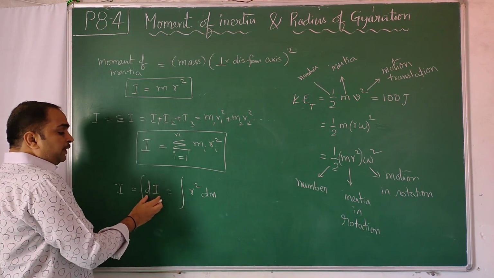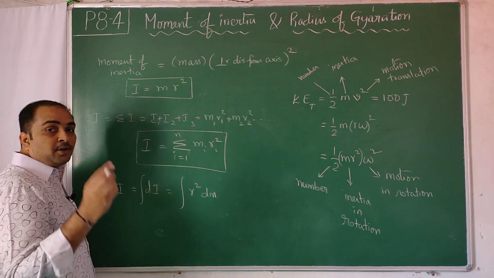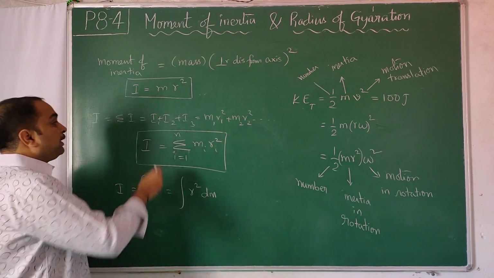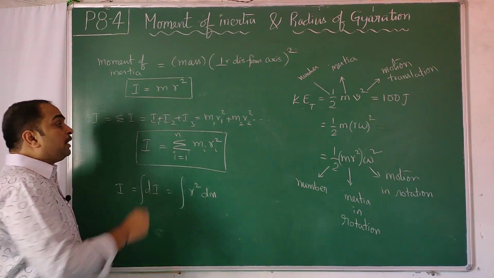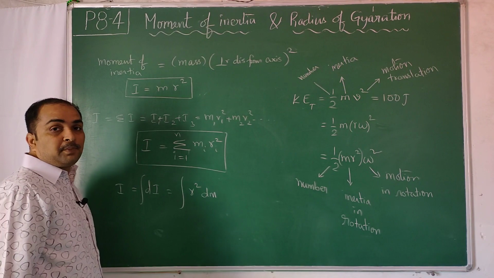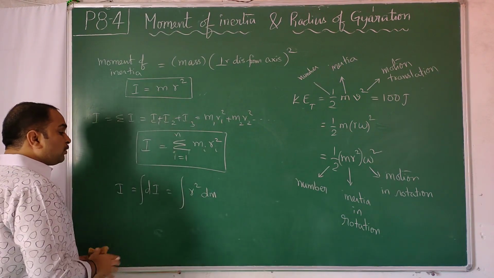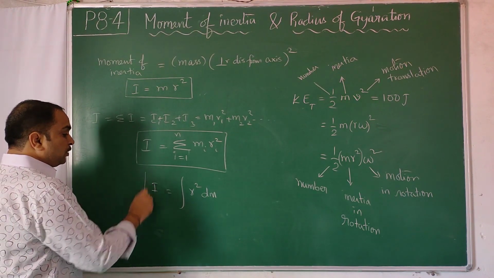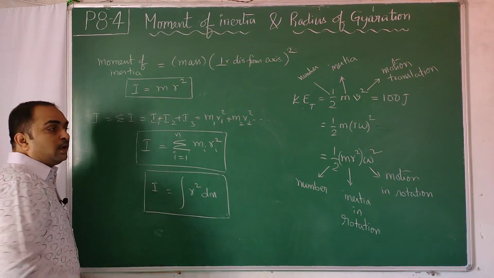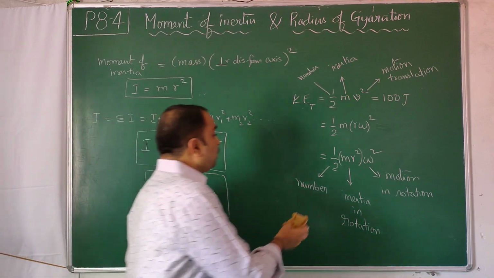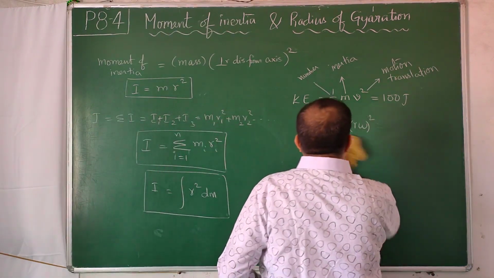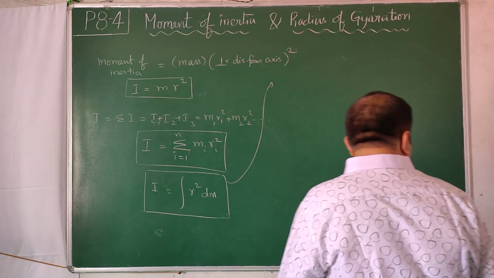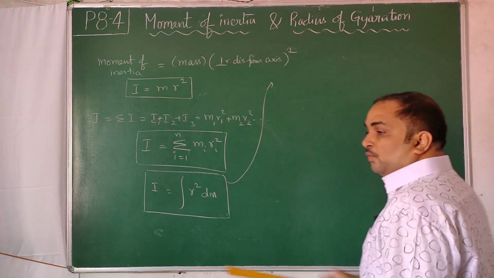r square dm gives you the elemental moment of inertia dI, which is part of the total moment of inertia. When you sum up such parts, you get the total moment of inertia. But it is not a discrete sum, it is a continuous sum. Continuous summation is called integration. So I will write: I is equal to the integral of r square dm. Now let us apply this formula for this kind of rod.